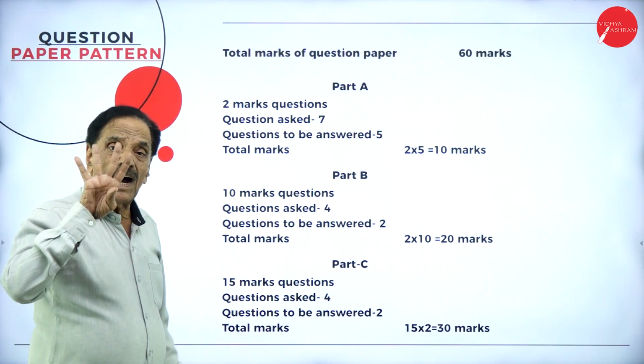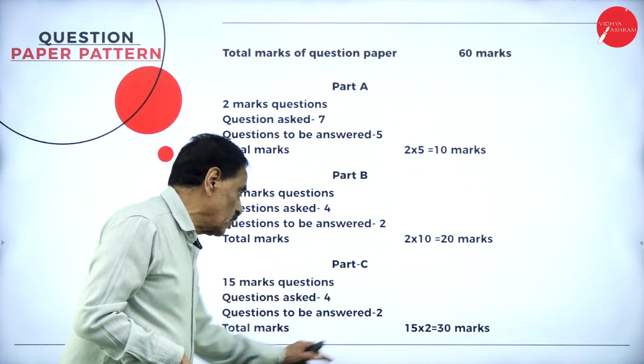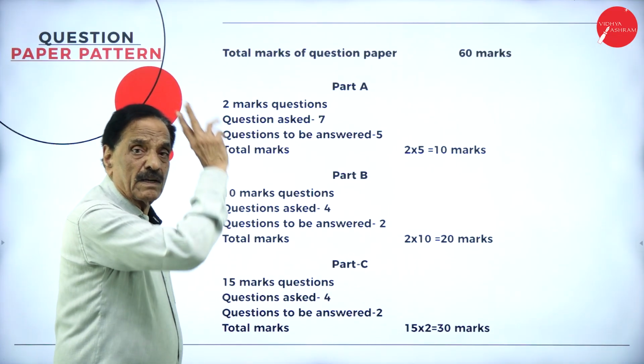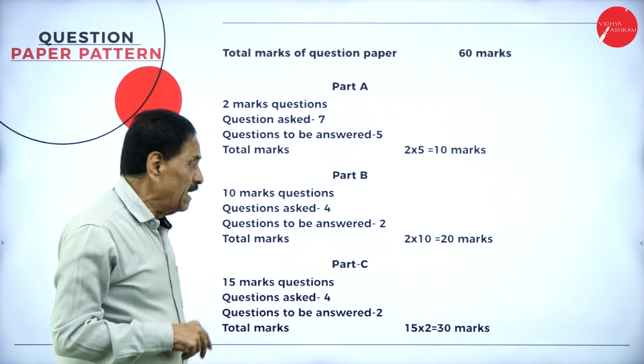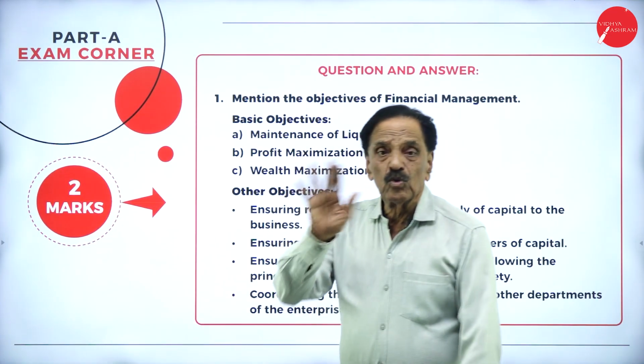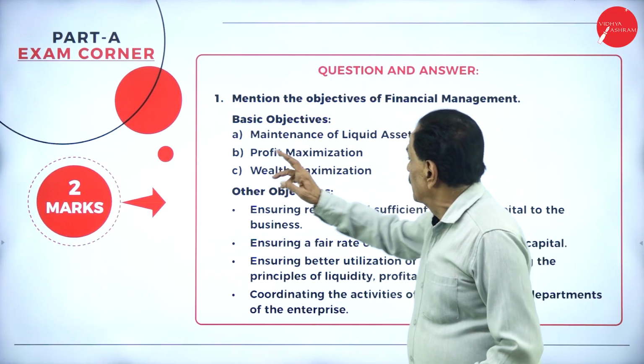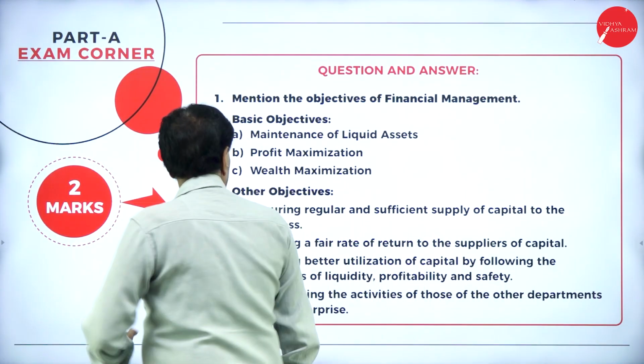Section C, we ask 4 questions. You have to answer any 2 questions. 15 into 2, 30. Totally 60 marks coverage. Others are internal. So we'll go with Section A, 2 marks questions and answers. I will go into detail one by one. Questions and answers are there.